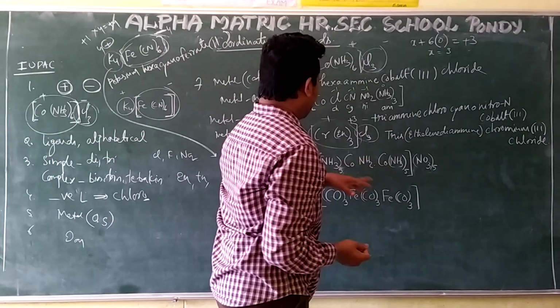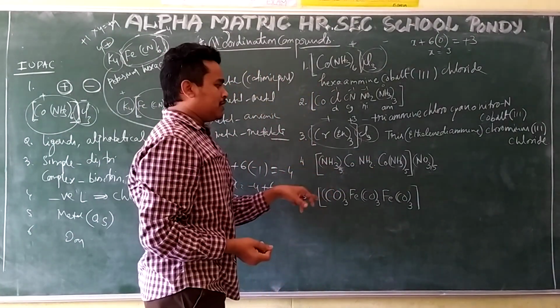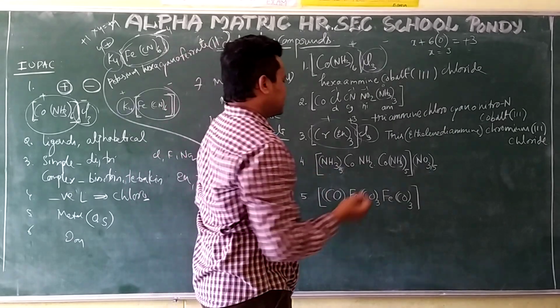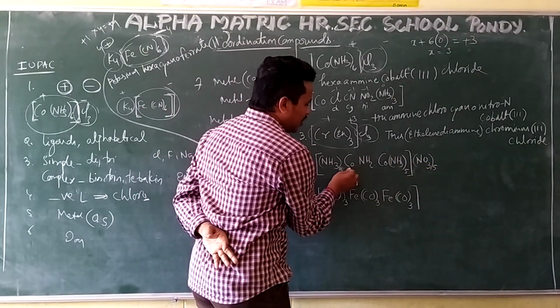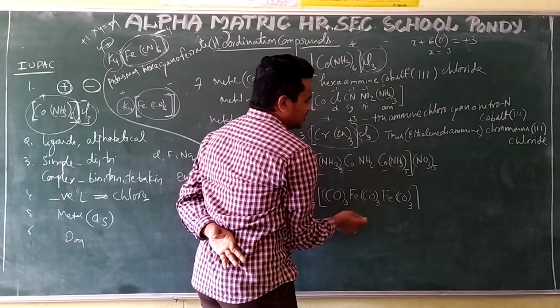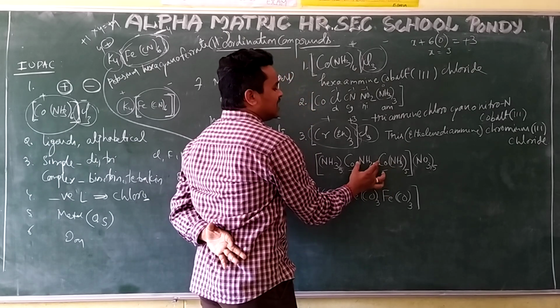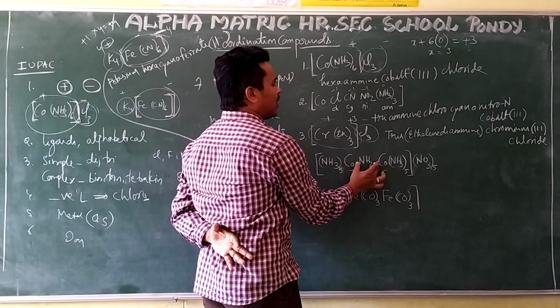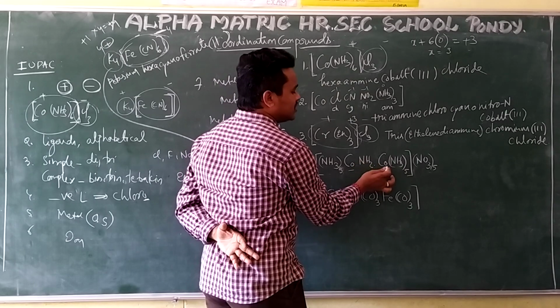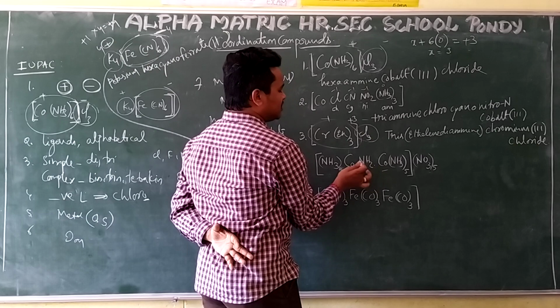And now come here. These two are bridge type. These two are different ones. See here, how will that be? Here one cobalt metal is there, here one cobalt metal is there. In between these cobalt metals, one NH2 ligand is there. This is a bridge ligand. It is going to make a bond with this cobalt and with this cobalt.